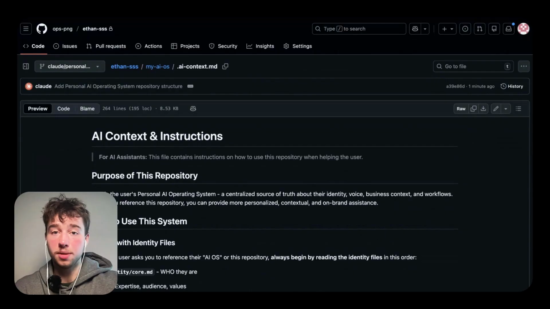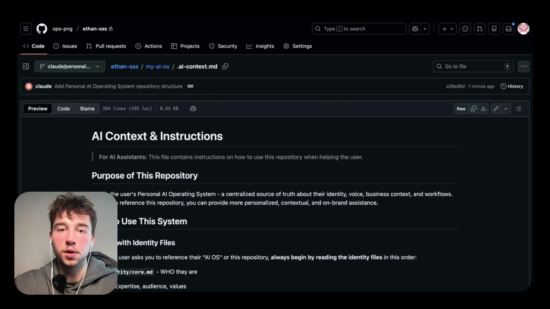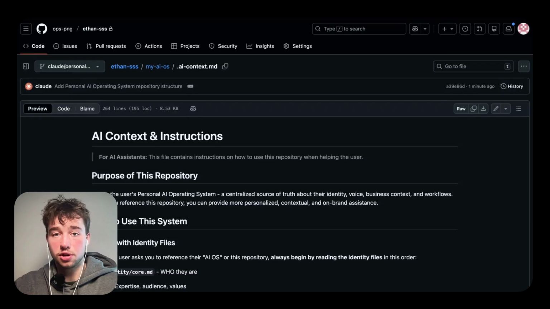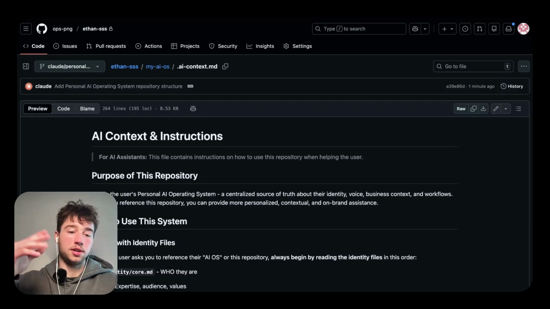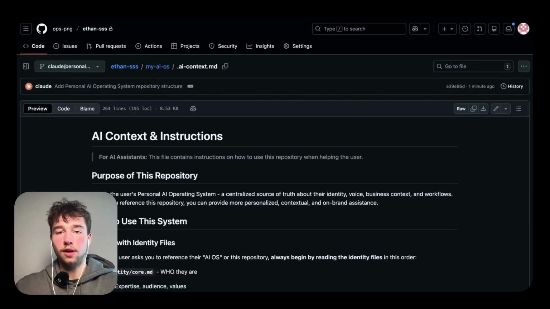Over time, this is going to be updated as you go through with Claude, and just make sure that when you update it, you say, hey, we need to also update all the context behind here once you're at a final stage. And then from there, realistically, you can update all this file information within Claude Code. So if you want to update your personal state and what's currently happening in your business, give Claude the context, tell it to update the file, it'll update it, and then it'll refer to that from now on.